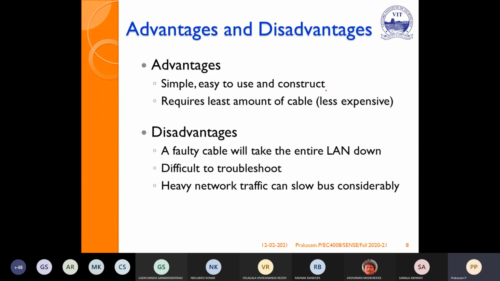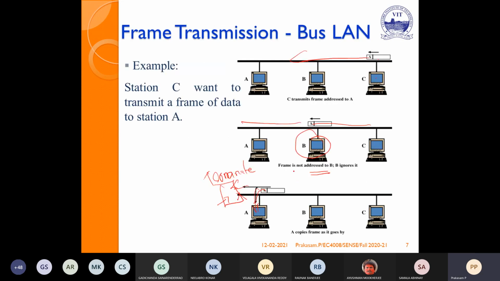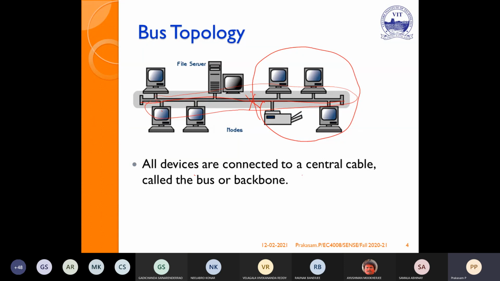The advantages are that it is simple, easy to use, easy to construct, and less expensive. The main problem is that a faulty cable will take the entire LAN down. That's why I said that if any breakdown happens here, the entire network will go down.